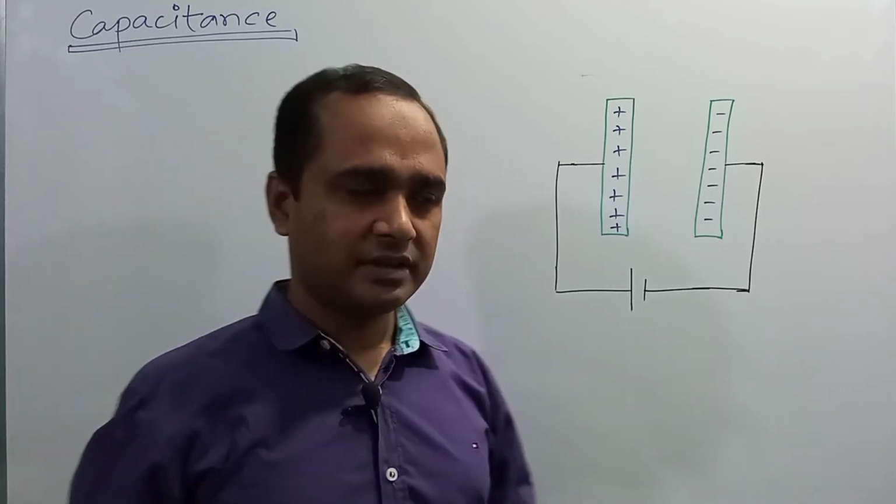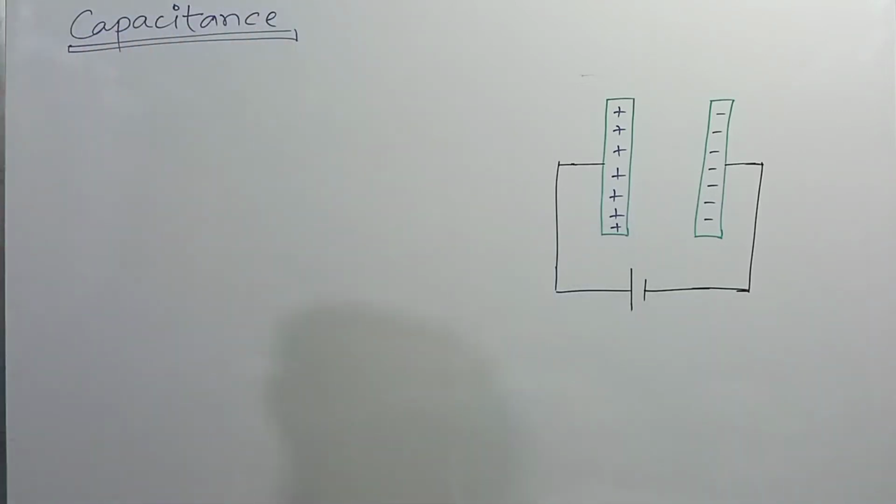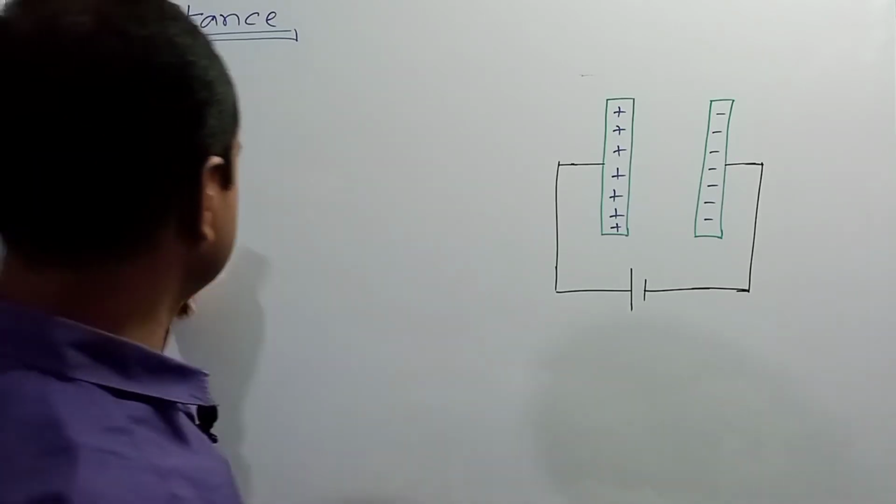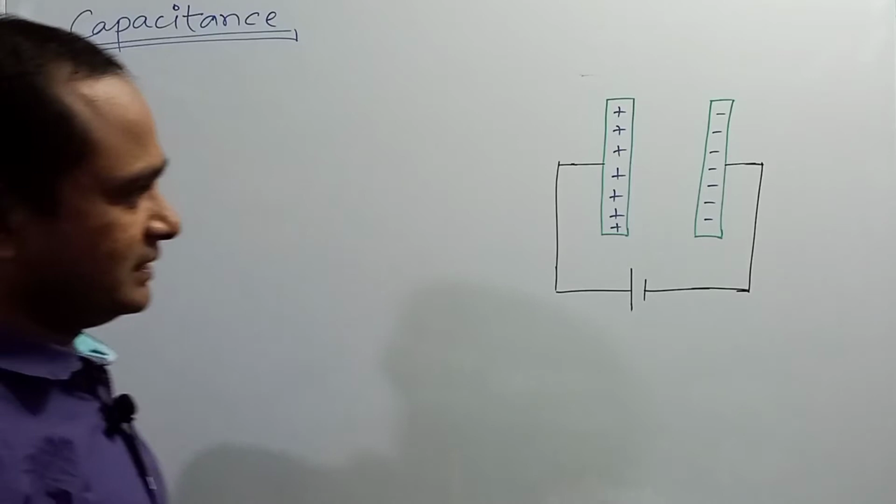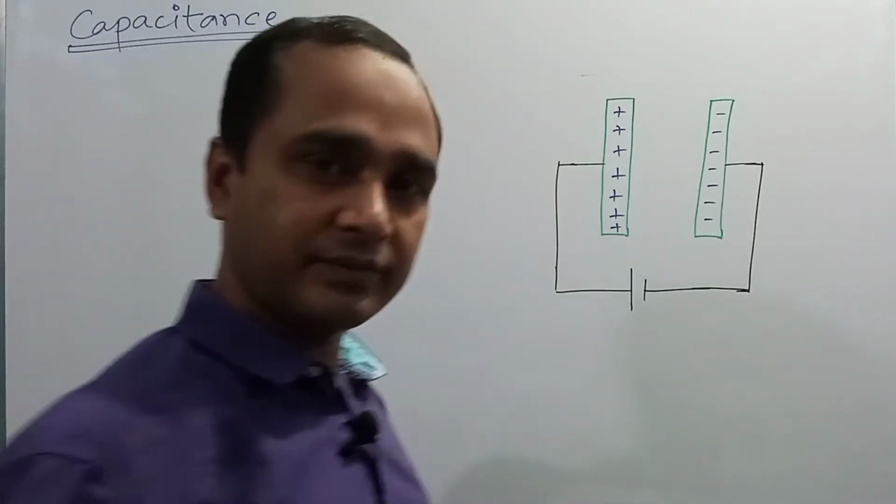Dear students, now we'll see another important term related to capacitors, and that is capacitance. To realize capacitance, we need to see the figure.